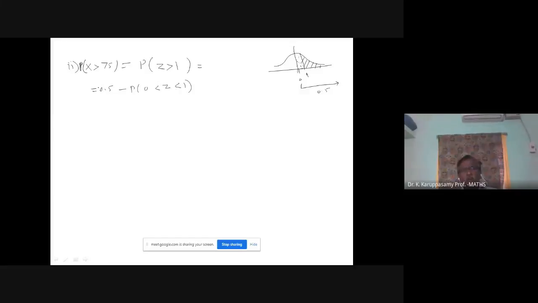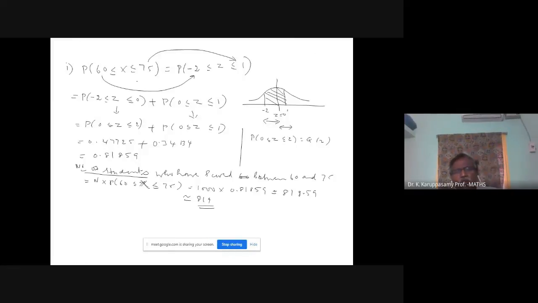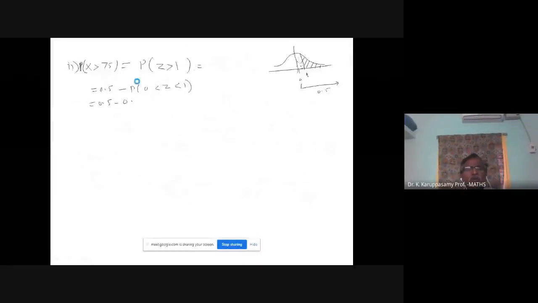Don't memorize this formula. If you memorize this formula, definitely you may commit some mistakes. Instead of minus, you may put plus. Understand the concept. From the right half, you subtract the small portion. The total area is 0.5. You subtract the 0 to 1 portion. So 0.5 minus Q of 1. Q of 1 value we have already obtained. Q of 1 value is 0.34134. Now you subtract from 0.5.